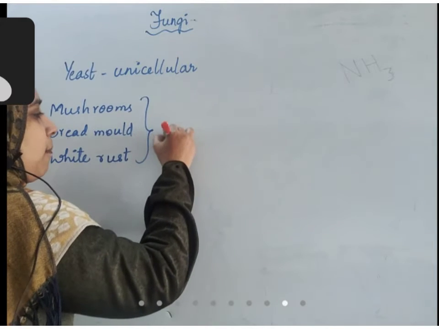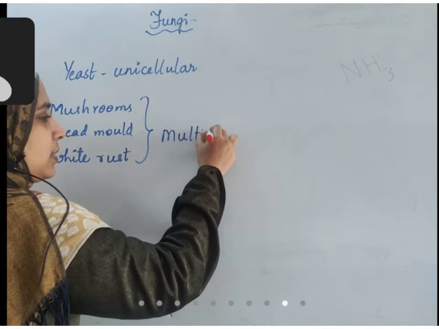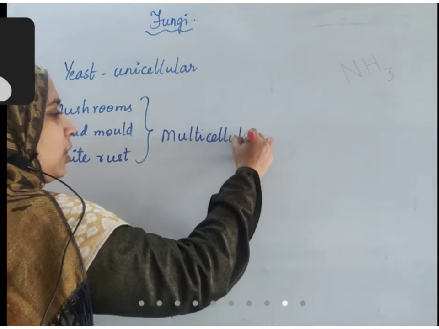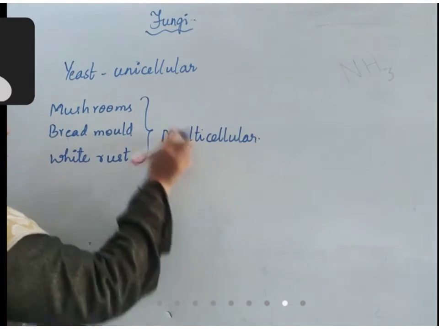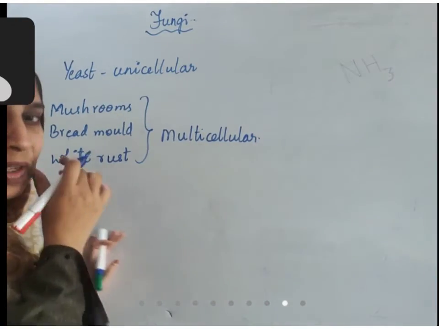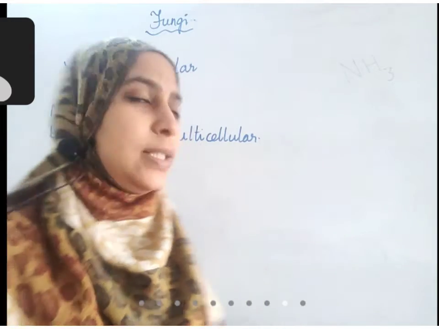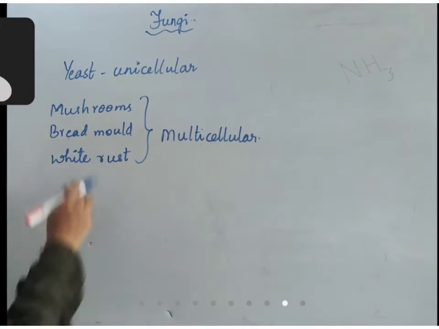They are all multicellular organisms, so these are not microscopic. Yeast is microscopic, right? Yeast is a unicellular organism.